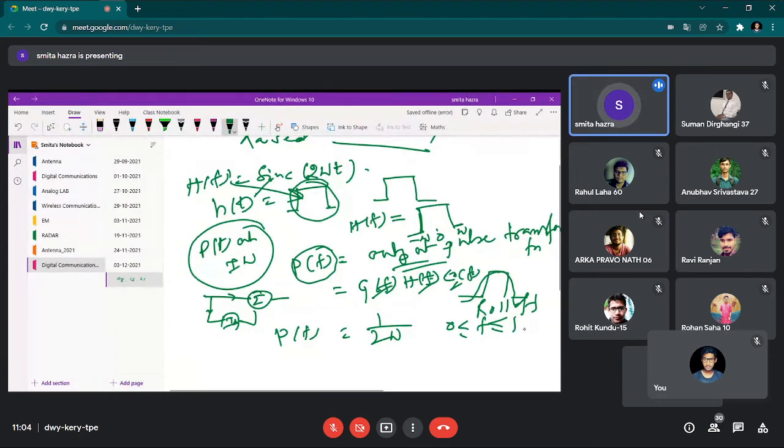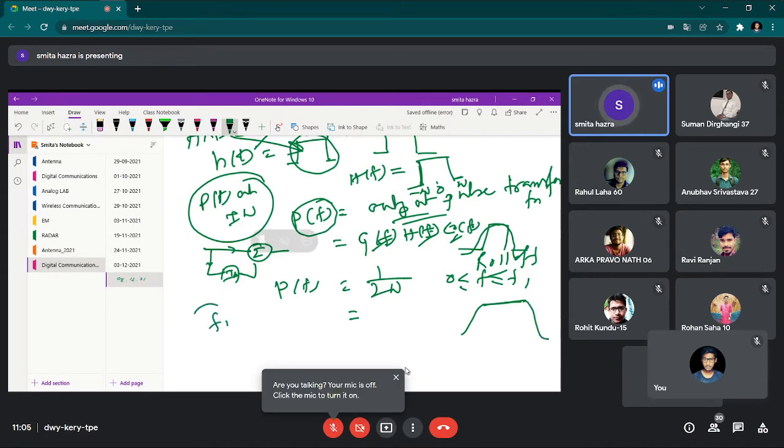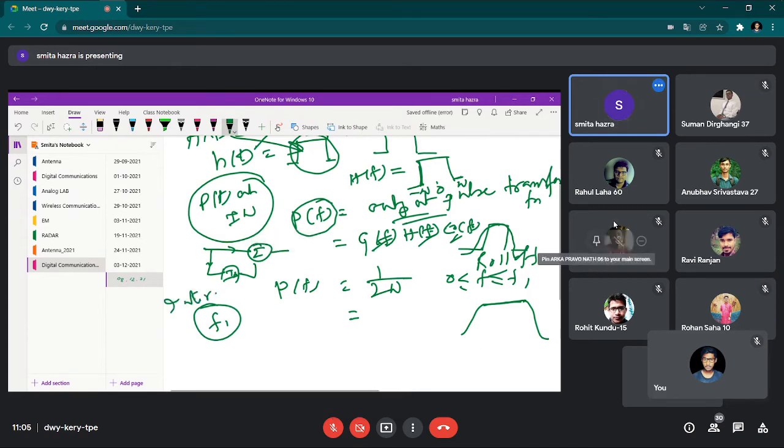So there we have already written the total thing in terms of three steps. One is the passband, where we simply need this kind of passband or gain function. There P(f) is equal to 1 by 2W, which is a box function like this. Then one portion we will consider is the transition from this one, and to allow this we are considering some intermediate frequency f1, which lies in between W and 2W.